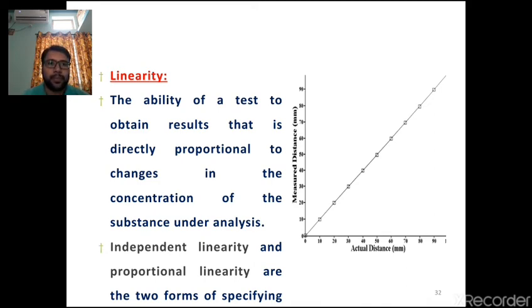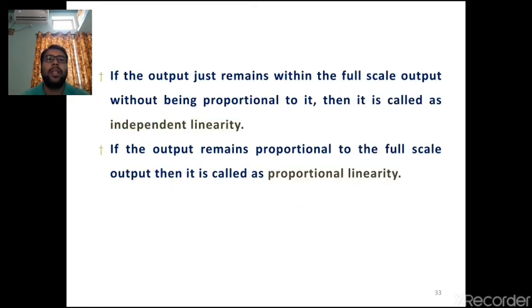Suppose you are going to measure one length of a particular substance, so it may be independent linearity or it may be proportional linearity. If the output just remains within a full scale output without being proportional to it, then it is called independent linearity. If the output remains proportional to the full scale output, then it's called proportional linearity.